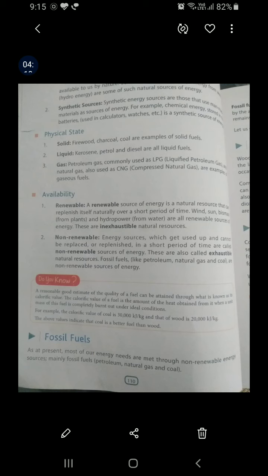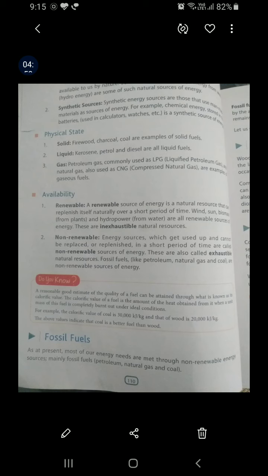Whereas certain energy sources which cannot be replaced or replenished in a short period of time are called non-renewable sources of energy. All such sources are exhaustible, like fossil fuels. Fossil fuels include petroleum, natural gas, and coal. All these are non-renewable sources of energy. At present, most of our energy requirements are met through non-renewable energy forms, mainly fossil fuels. So, let us see what fossil fuels are.